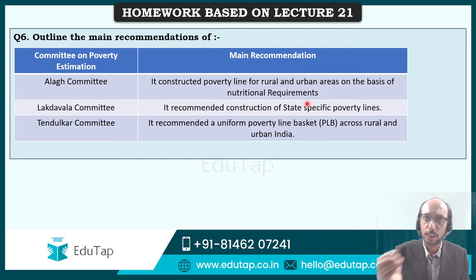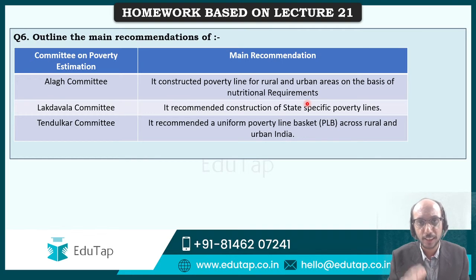Alag committee constructed the poverty line for rural and urban areas on the basis of nutritional requirements. How many calories should we consume, and so on and so forth. Lakdawala committee recommended construction of state specific poverty lines, because in every state the poverty line is different because prices are different. Therefore it may cost X amount of money to purchase the same basket of goods in Maharashtra, but Y amount of money to purchase the same basket of goods in, let us say, Jharkhand. To that extent, Lakdawala committee had said that we need to have state specific poverty lines, and Tendulkar committee recommended a uniform poverty line basket across rural and urban India.